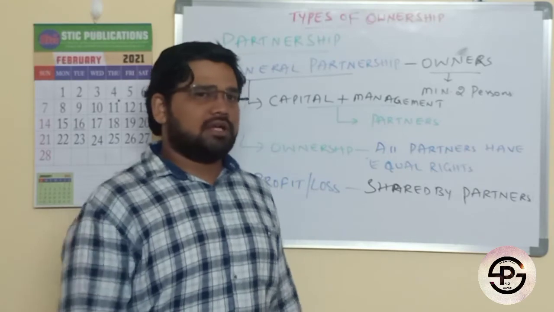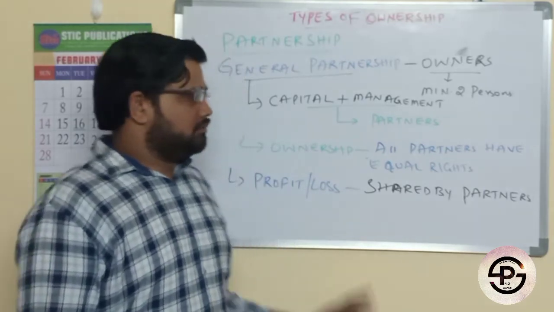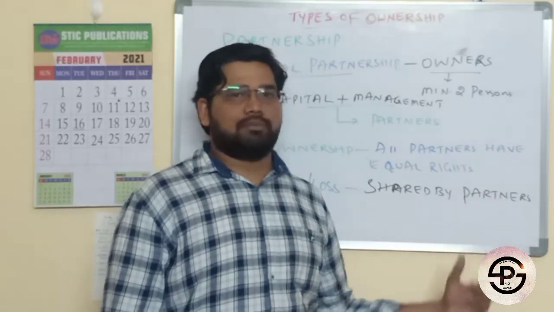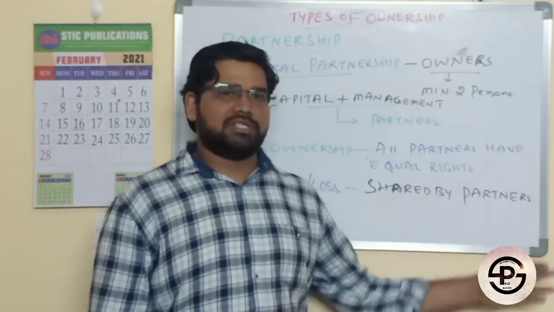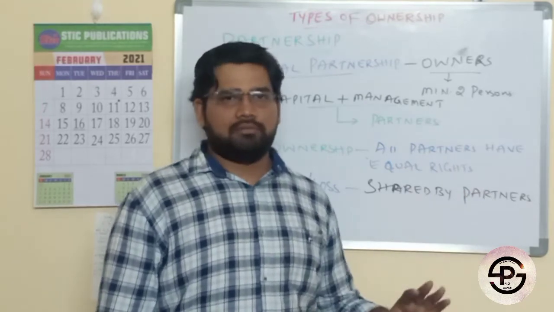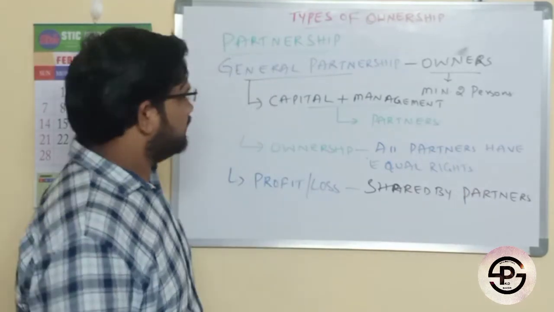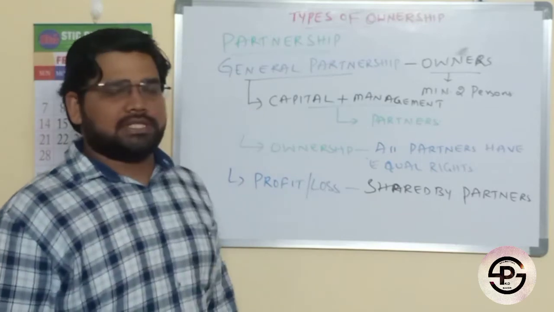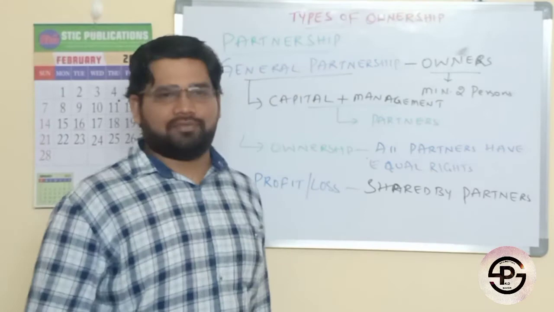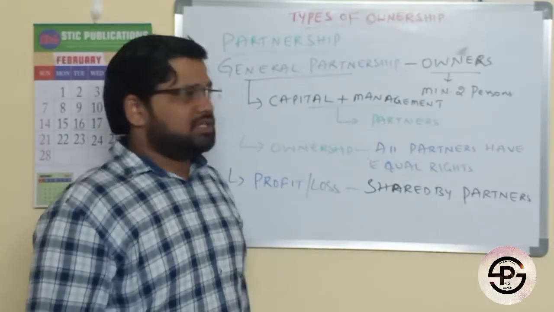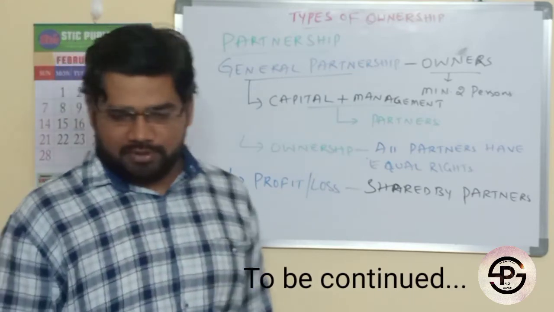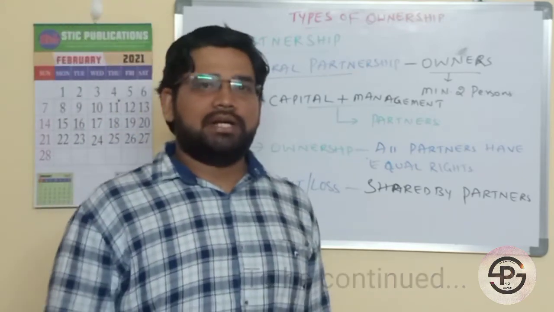But according to the partnership model, the loss has to be borne by both partners, irrespective of who made the mistake. That is a problem in this general partnership model. To avoid these types of issues, another type of partnership evolved, which we call a limited partnership.